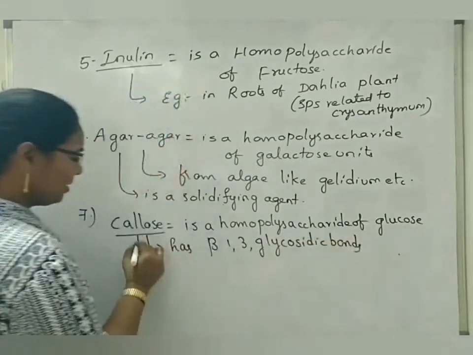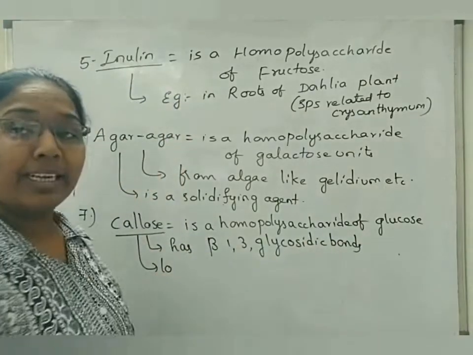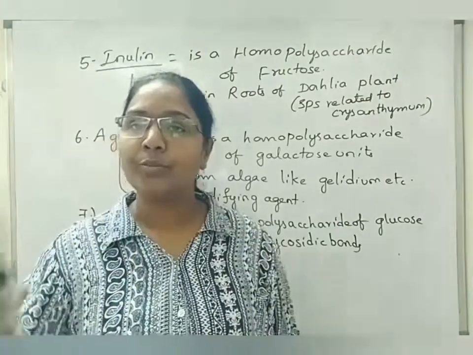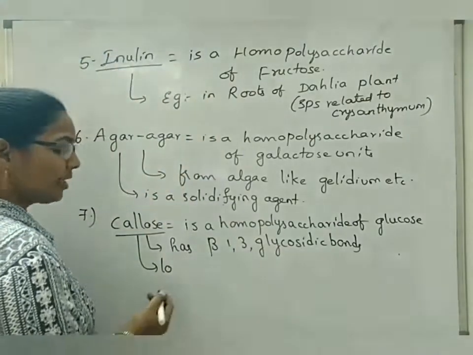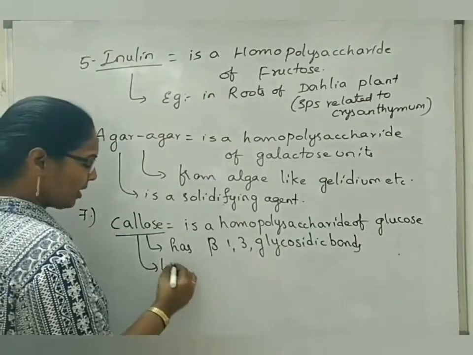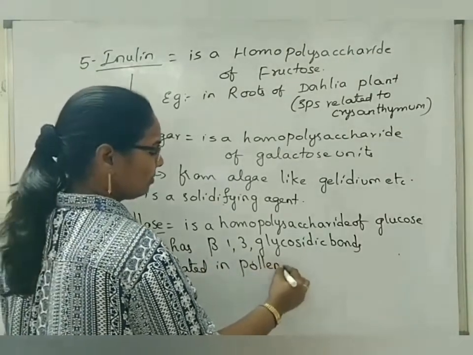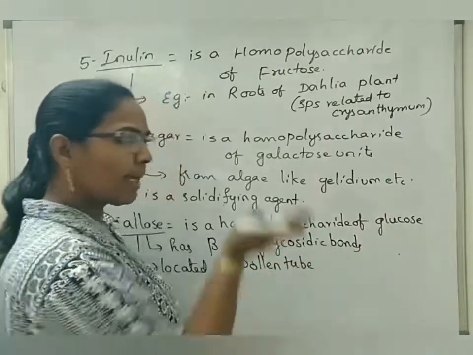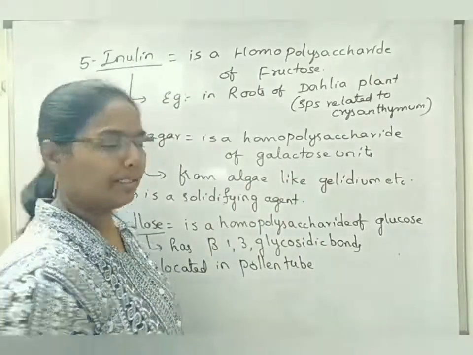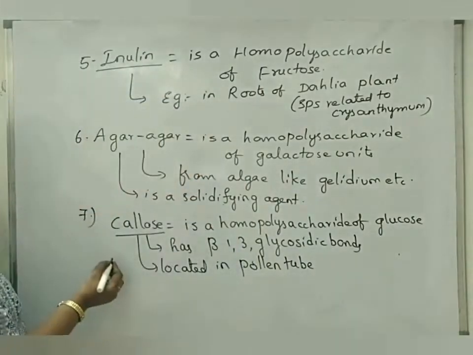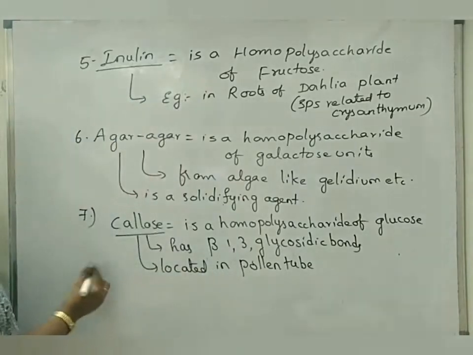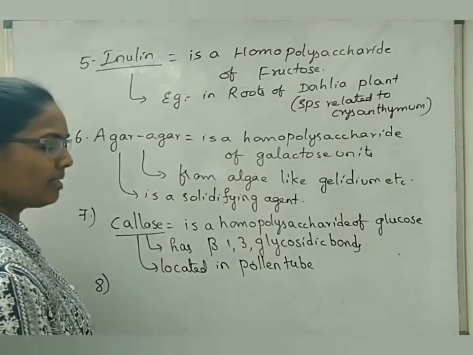Where is it located? It is located in the germinated pollen grain, in the pollen tube that is passing to get fertilized with the egg of the embryo sac. Located in the pollen tube, it prevents the backward movement of male gametes in the pollen tube.